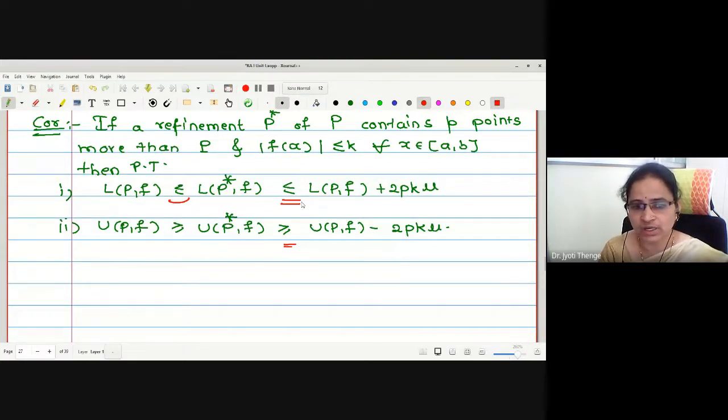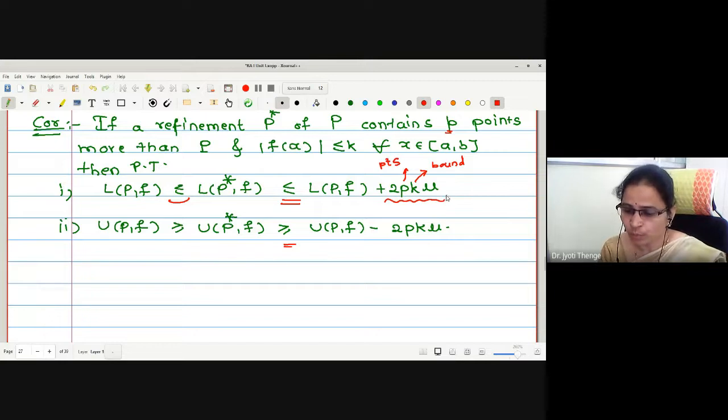L(P*, f) is less than or equal to L(P, f) plus 2pkμ. Let us try to understand what p is. Small p is the number of extra points in the refinement. What is k? The bound of the function. And what is μ? μ is the norm of a partition.